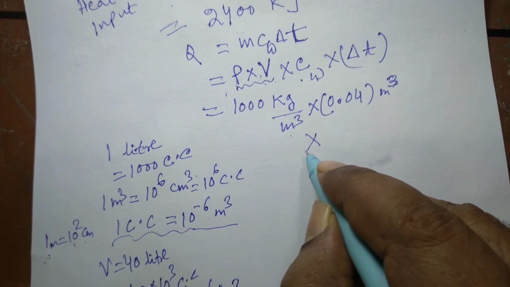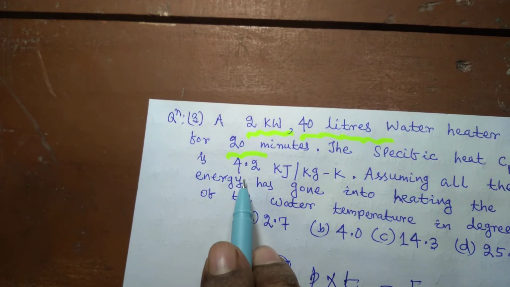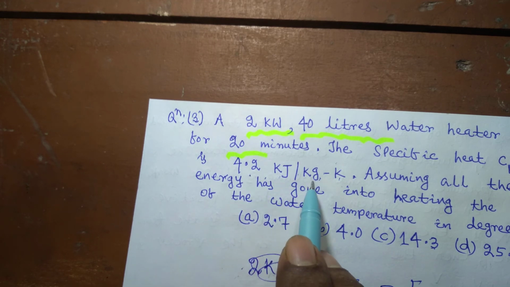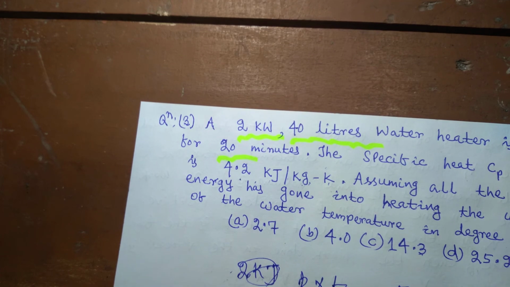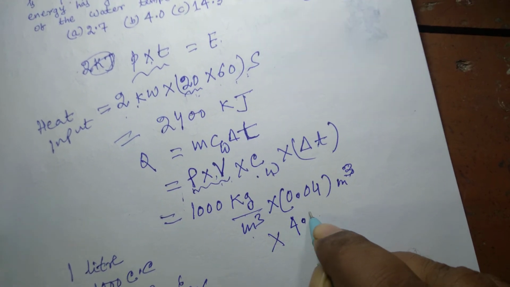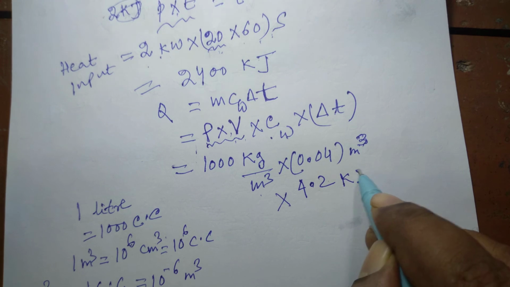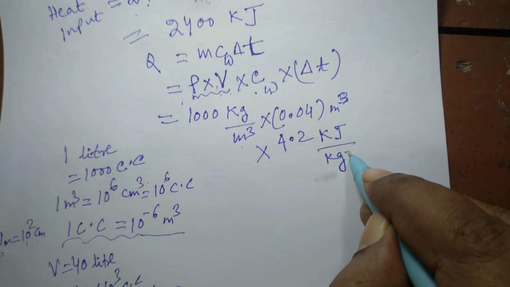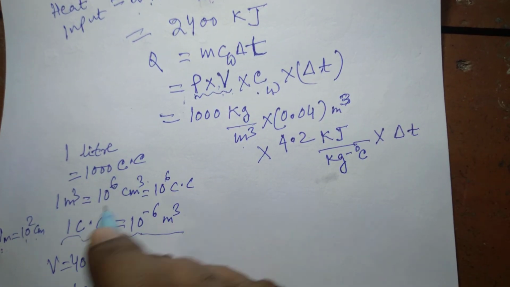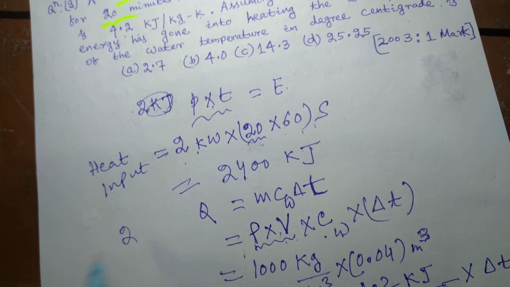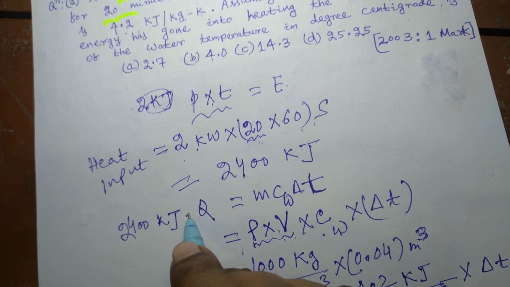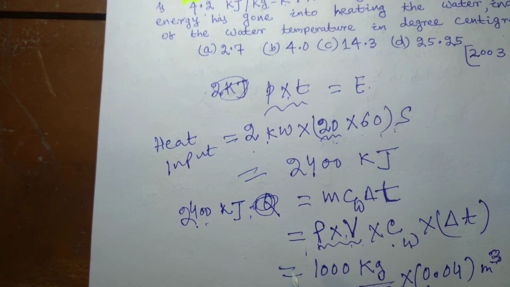And this is multiplied by the specific heat of water. Specific heat of water is given to be 4.2 kilojoule per kg Kelvin, and it can also be taken as 4.2 kilojoule per kg degree Celsius, since we have to find the increase in temperature of water in degrees Celsius. This is multiplied by delta T. And the heat input is already 2400 kilojoule. This is equal to this.